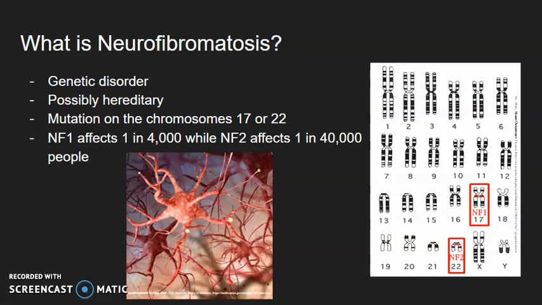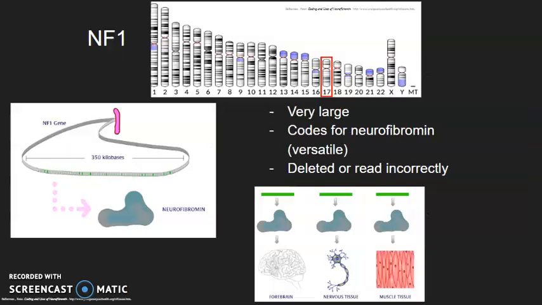What is neurofibromatosis? Neurofibromatosis, or NF for short, is a genetic disorder that can be hereditary in some cases. This disorder is caused by a mutation on chromosome 17 or 22, depending on the type of NF. NF type 1 affects 1 in 4,000 people, while NF type 2 affects 1 in 40,000 people. NF type 2 is more commonly diagnosed later in a person's life, while NF type 1 can be recognized easily at birth. Both forms of this disorder are different in each person. Some people will have a very mild form of the disease, while others will be constantly struggling with cancerous growths.